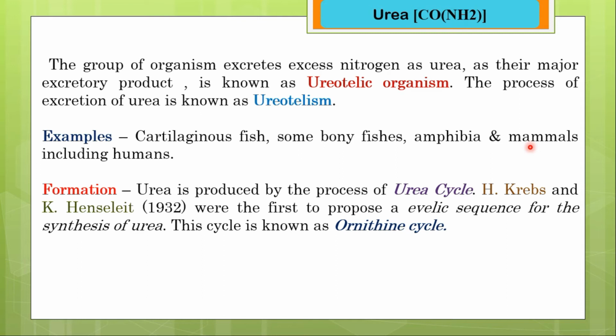In ureotelic organisms, the ammonia is deposited in the mitochondria of hepatocytes and it is converted to urea in the urea cycle. This pathway was discovered by H. Krebs and K. Henseleit in 1932. This cycle is also known as the ornithine cycle.